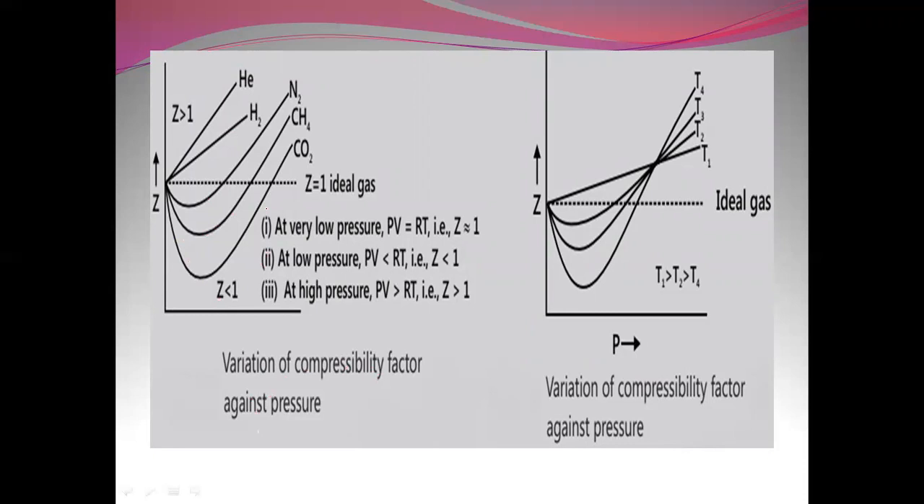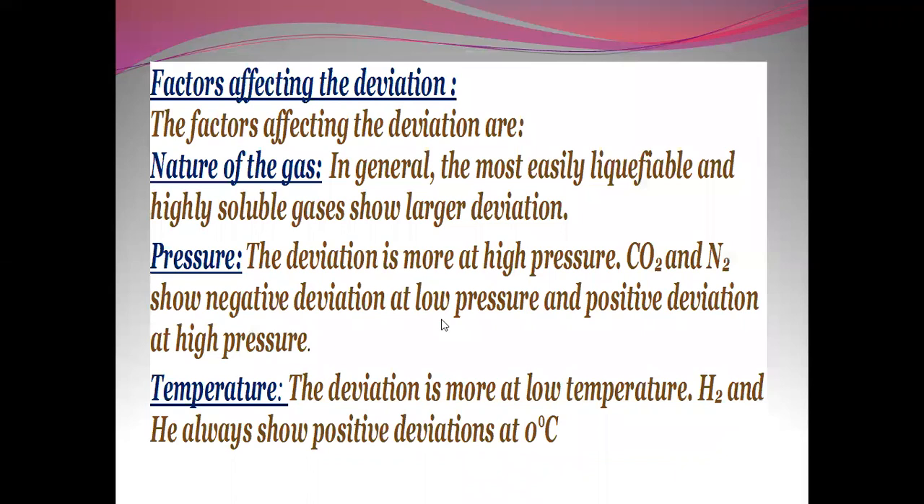So here we can clearly say that at low pressure, the value of Z is equal to 1, so it is ideal gas behavior. At low pressure, PV is less than RT, so the Z value is less than 1. At high pressure, PV is greater than RT, so the value is greater than 1. So the compressibility factor can be discussed in the same way.